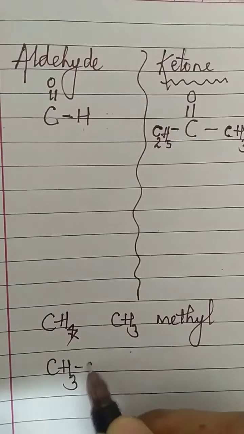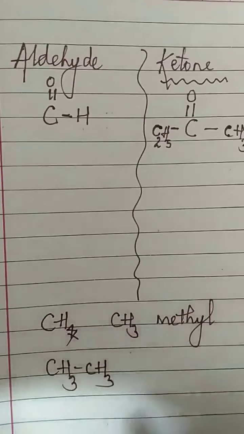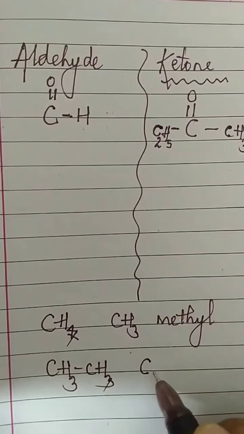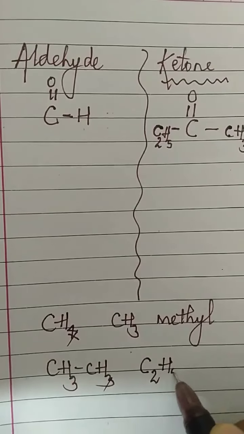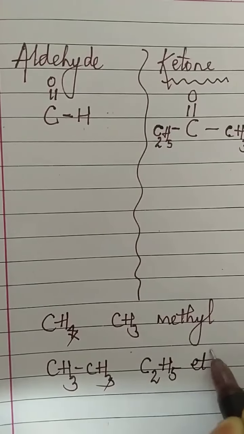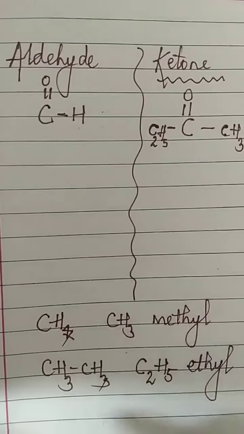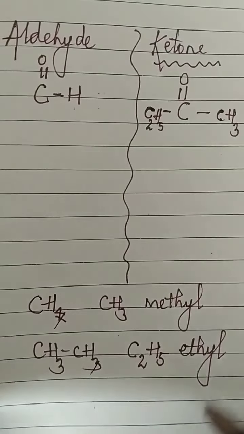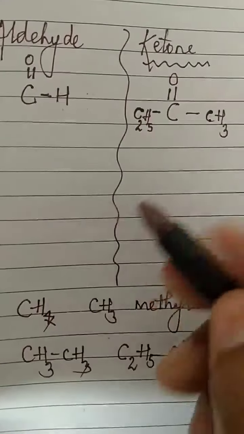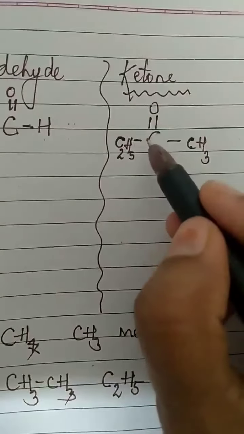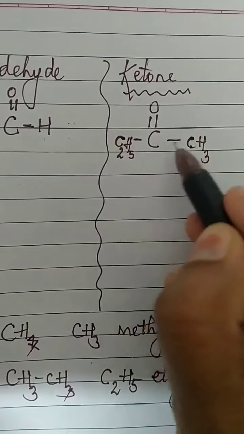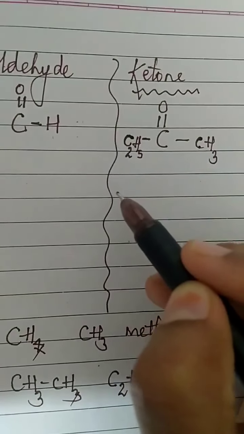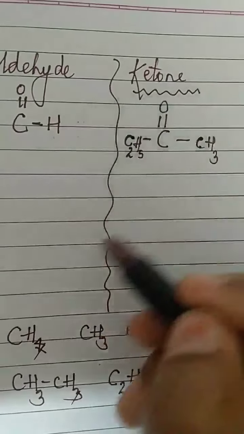CH3, CH3. This is ethane, C2H6. From here, if you remove one hydrogen, it will be C2H5. This group is called ethyl. एक hydrogen निकाला तो ethyl. Same way, propyl, butyl, pentyl, like that. So here, as you can see, C double bond O, to one bond methyl and to the other bond ethyl. How will you name this compound?